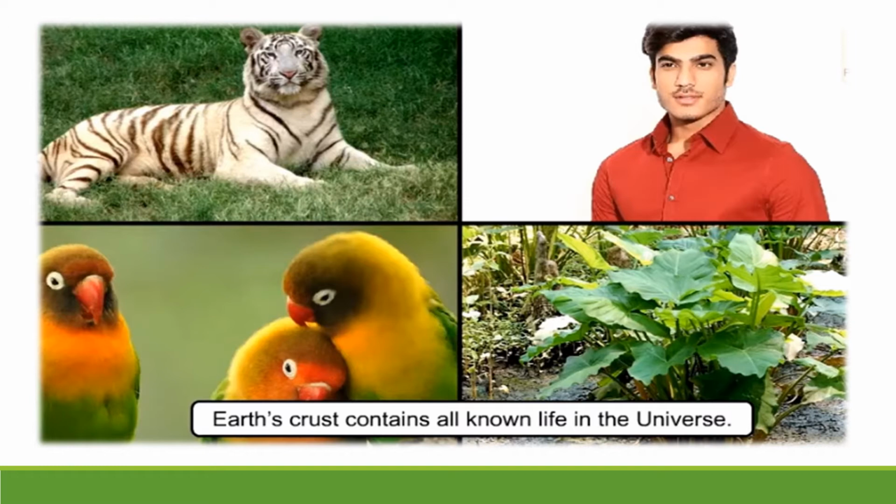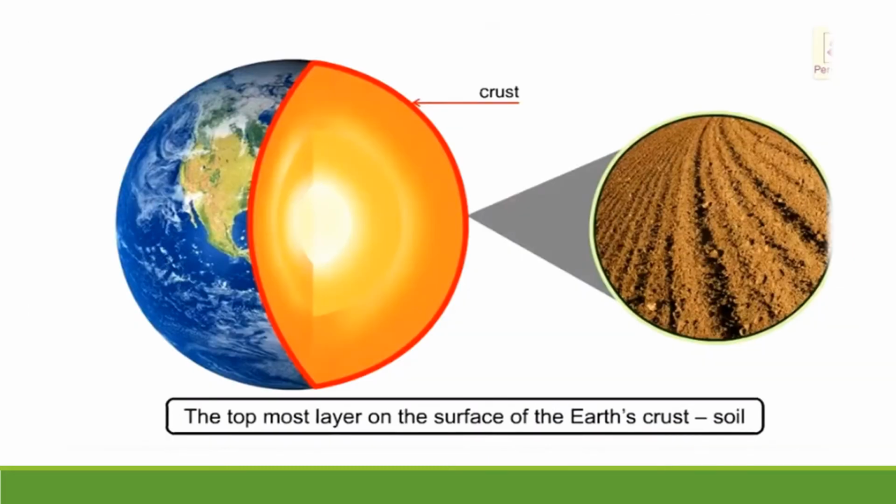Earth crust contains all known life in the universe. The topmost layer on the surface of the earth crust in which plants grow is soil. So let us learn more about it.